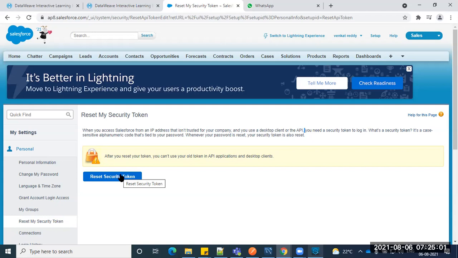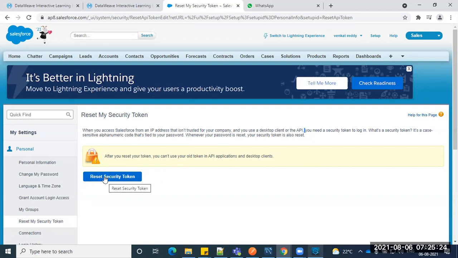Whenever you create an account, the token is automatically sent to your registered email ID. So please look into your registered email; you should have a token from the Salesforce team. If you forget it, obviously we have to reset it.